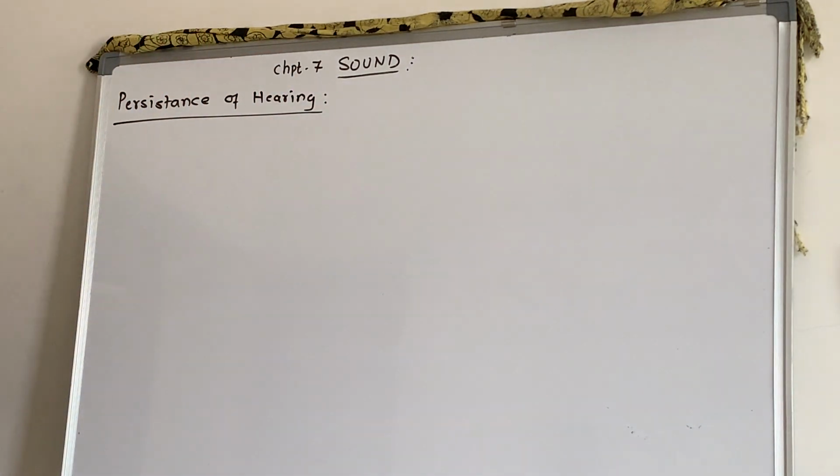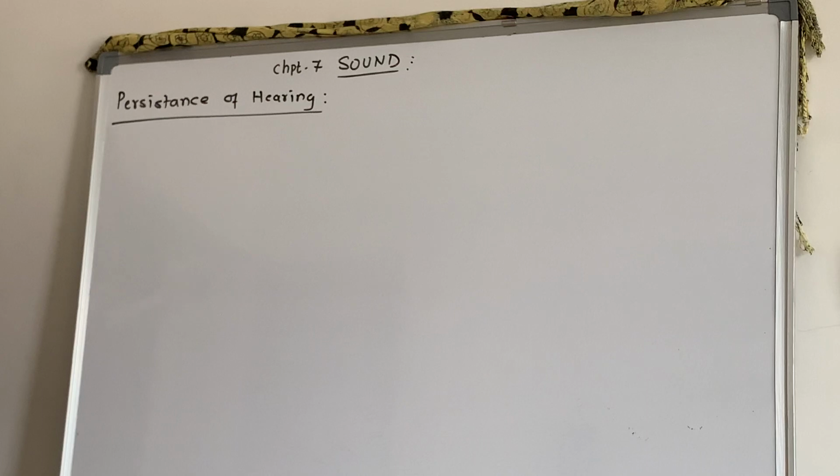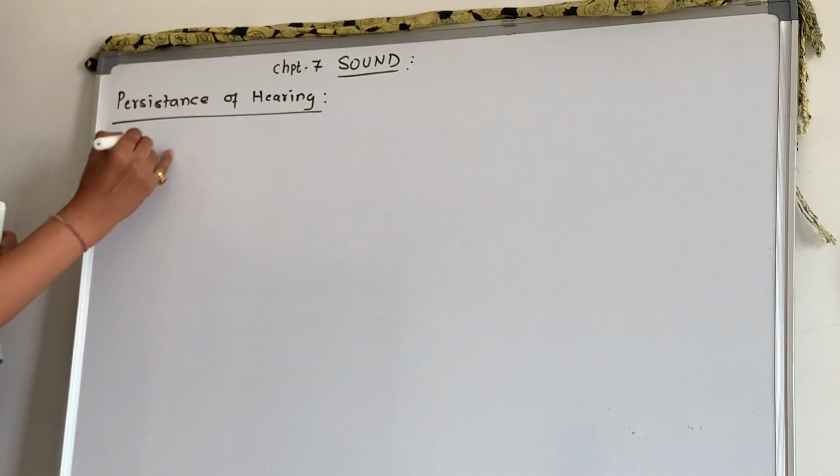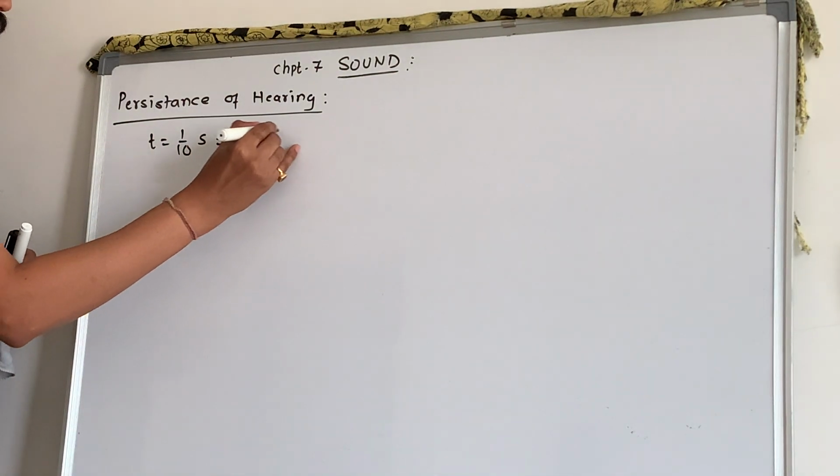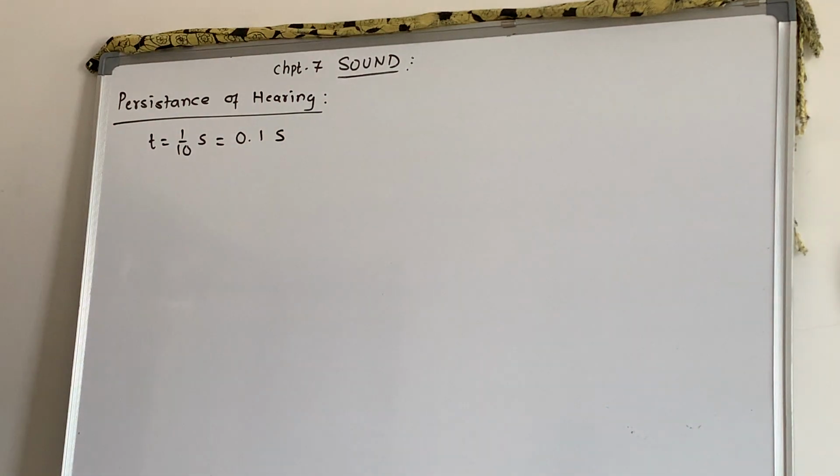The concept says the effect of a given sound will be there on our eardrum for 1/10 second, which is 0.1 second.